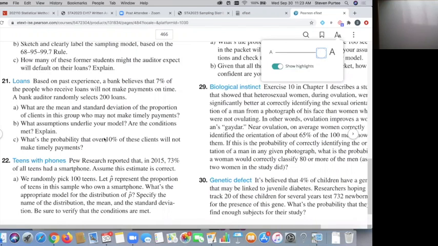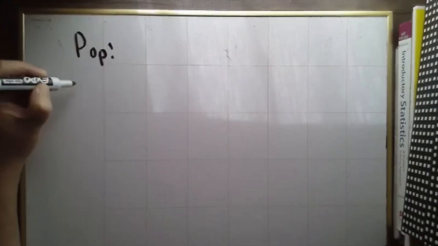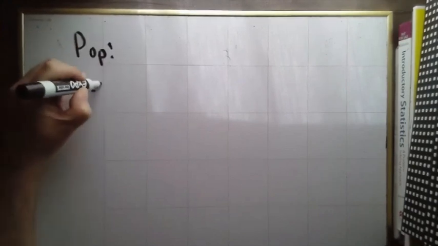So we believe, or this bank believes, that 7% of people default on their loans. We want to make predictions about samples of size 200. The very first thing we're going to do is identify our population and what we're calling success. This is a required step on the test. You will not receive credit for a problem if you don't write all this out. We're going to write out our population and what we're calling success.